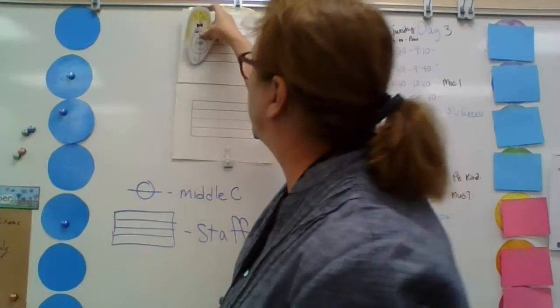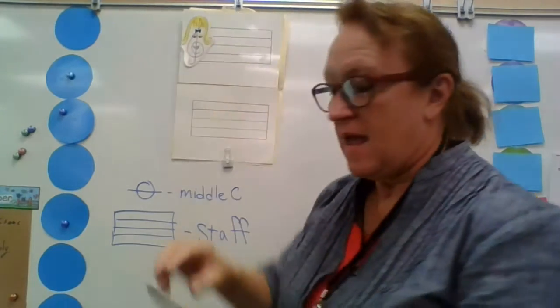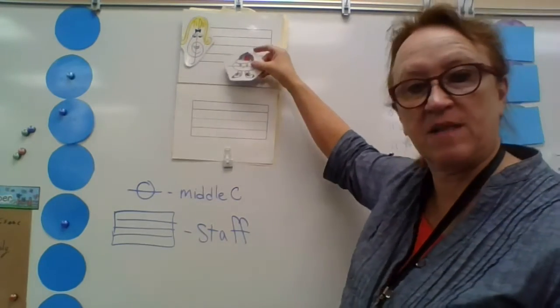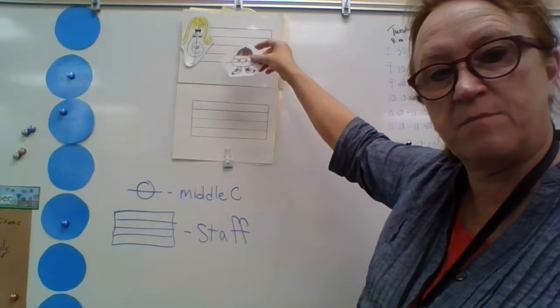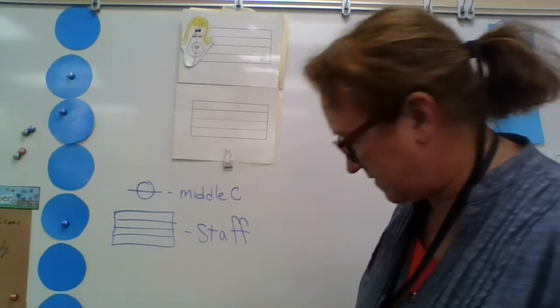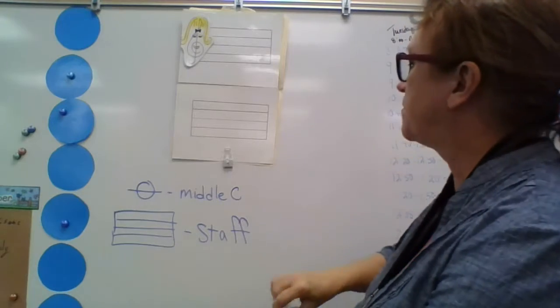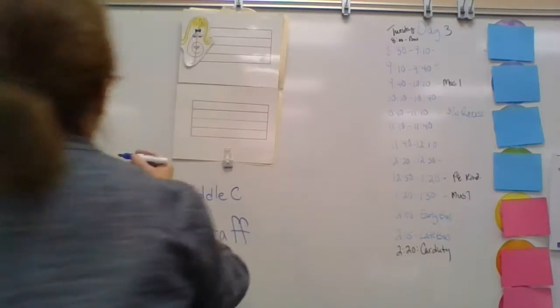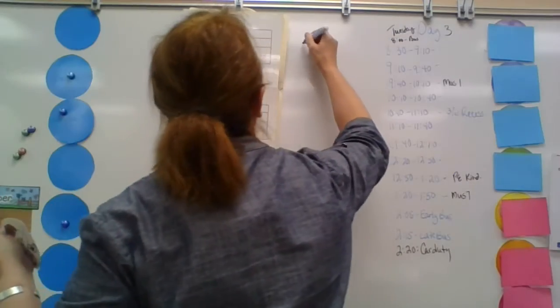This is my side of the street, and we would love to have you come and live on our side of the street. My name is Mrs. Trebleclef, and I'm going to write that down so you remember. I'm going to put it over here. There's more room over here.